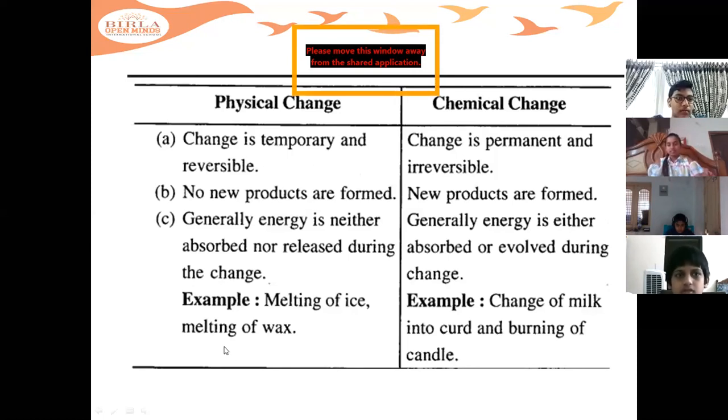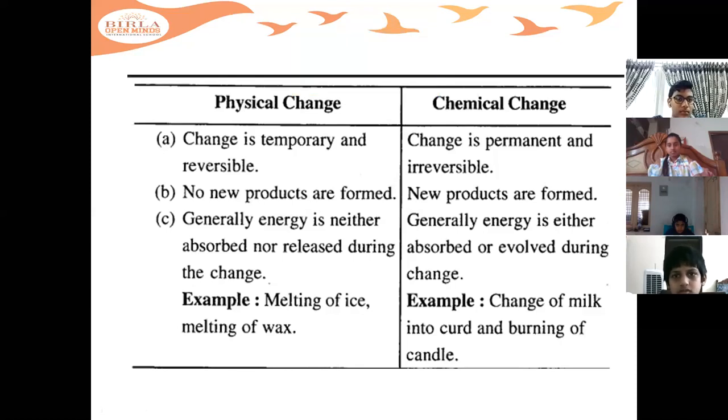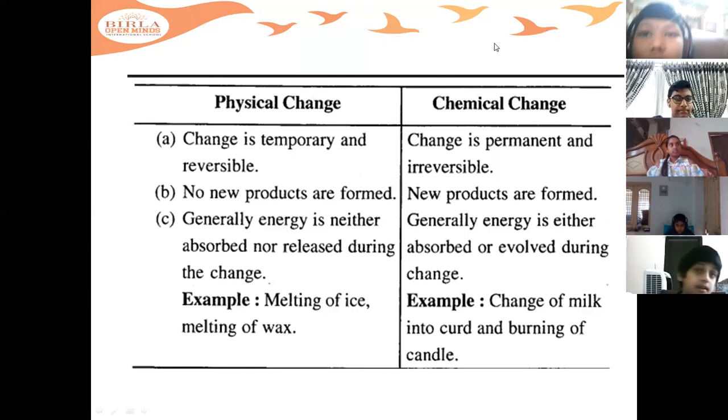Now examples for irreversible changes are crumpling of a sheet of paper, casting silver in a mold, breaking of glass, boiling of water, mixing sand and water, etc. In this, breaking of glass is an irreversible process. Breaking of glass, can you attach it back if a glass is broken? No, you cannot. So it is a physical change, but it is an irreversible change.